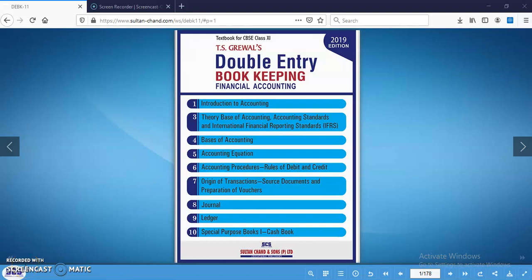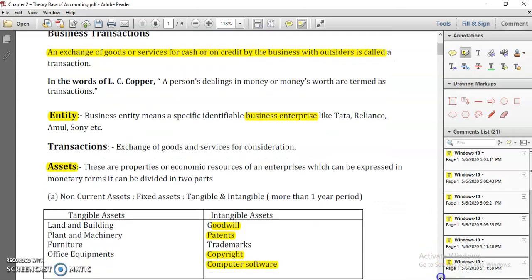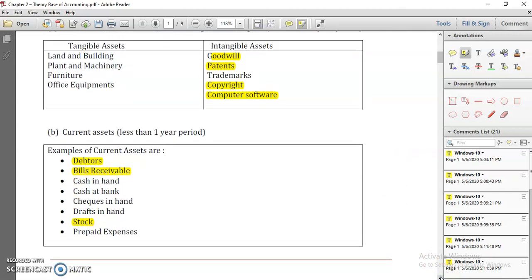Hello everyone, this would be our second video on the same topic we were discussing in the last one, some basic key terms of accounting. So let's continue with that. In the last video, we discussed business transaction, entity, concept, assets, and the different types of assets: fixed assets, current assets.